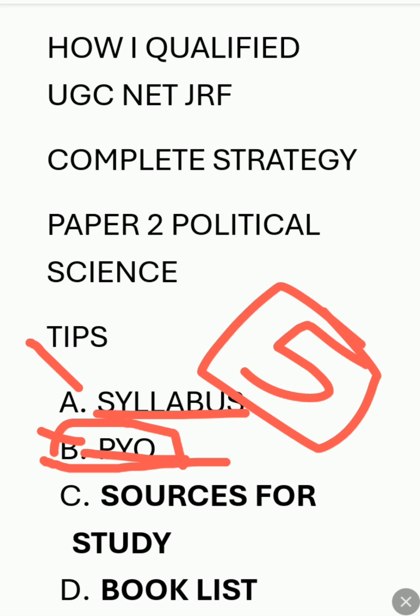So your understanding is more important than your preparation, and for that understanding you have to go through PYQs and the syllabus. The third point is sources for study.